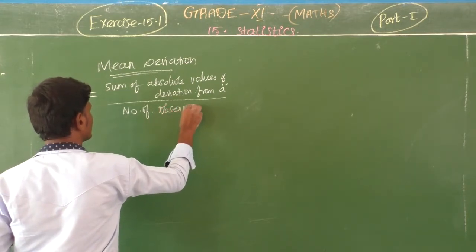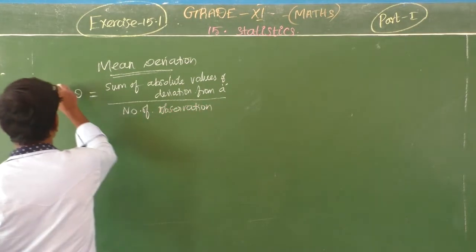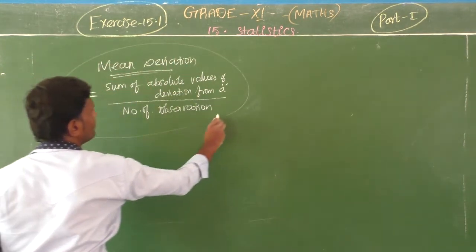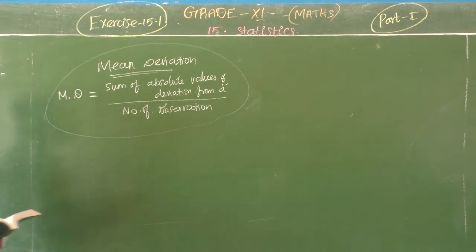Deviation means how much it deviates, how much it differs or varies. So using this formula we are going to take some problems, and before that we should know what steps we are going to follow in that sum.